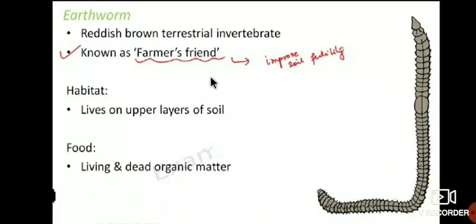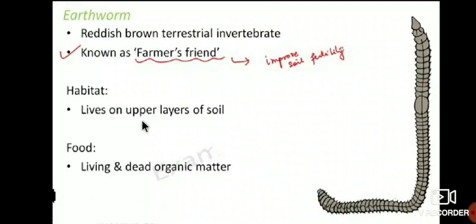That means if there are no earthworms, we should provide potassium, phosphorus, nitrogen, elements like this. So these convert that manure into usable fertilizer. That's why this is called farmer's friend.